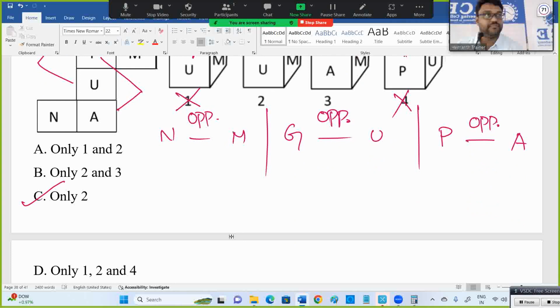Sometimes 2 and 4, if I change the options, multiple correct answers are possible. There are a lot of cases. Suppose I go with NGP, if NGP is there in the options, it is correct. NGP, MUP, M here, U here, P here. There are a lot of correct answers possible. That's why the options they gave are only 2, 1 and 2 like that. Understand that there can be multiple correct answers. While eliminating, check this point once.